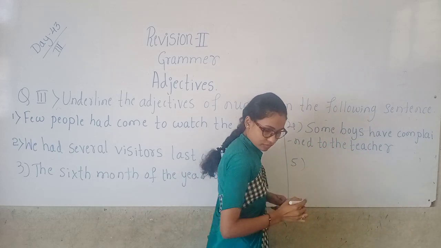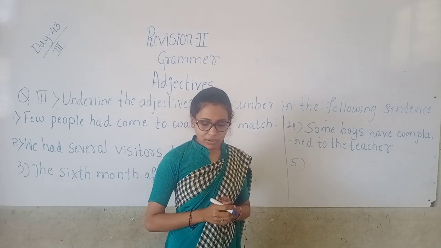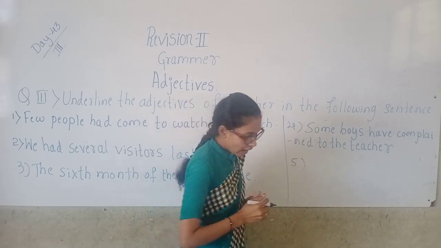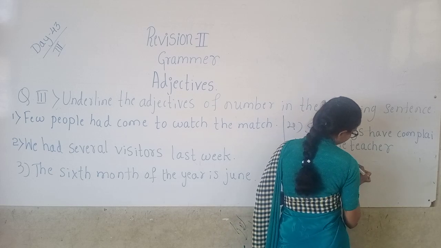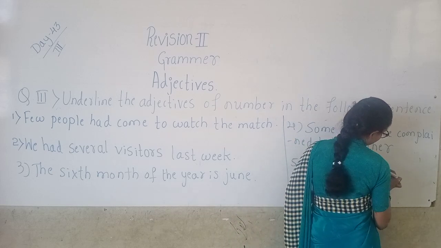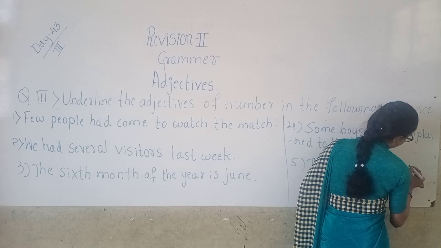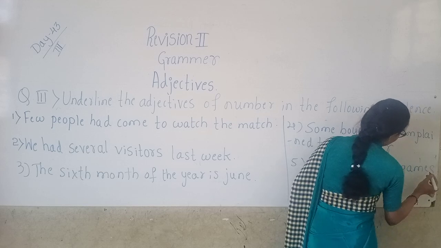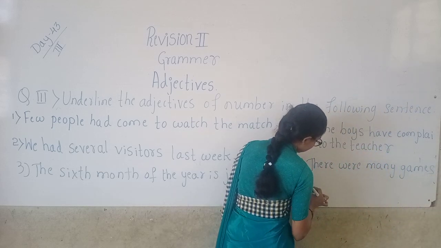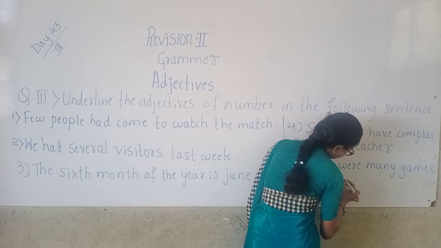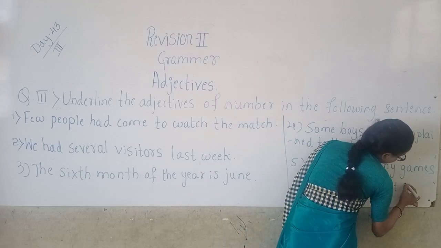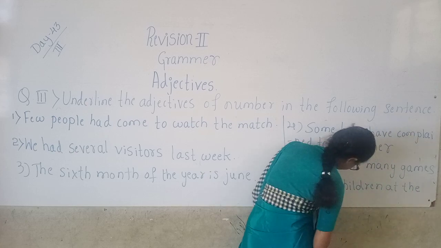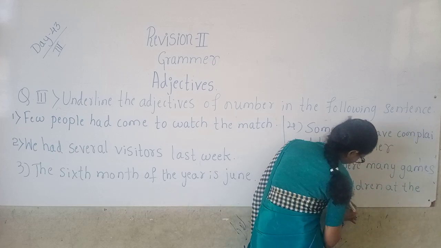Fifth one, there were many games for the children at the fair. Okay.